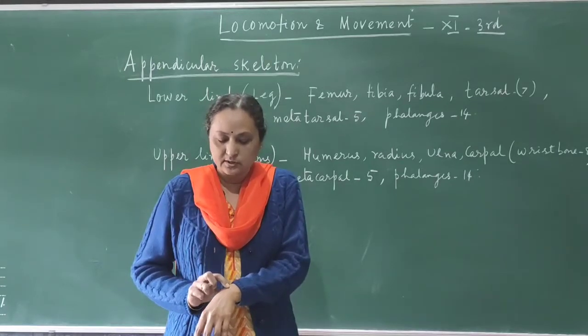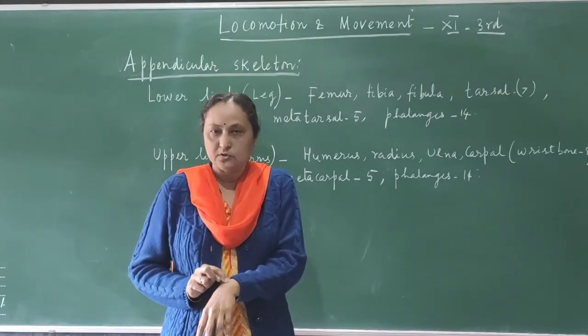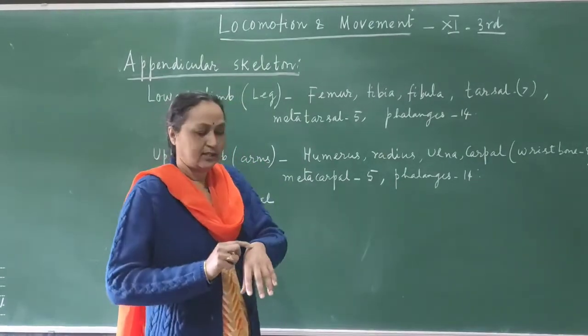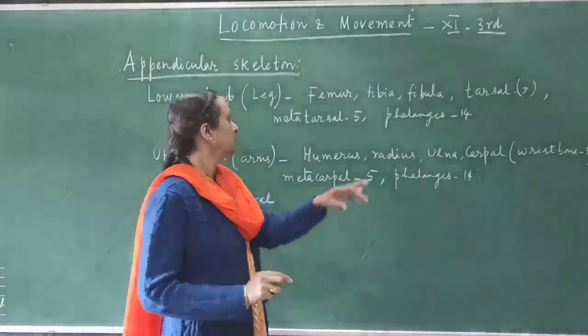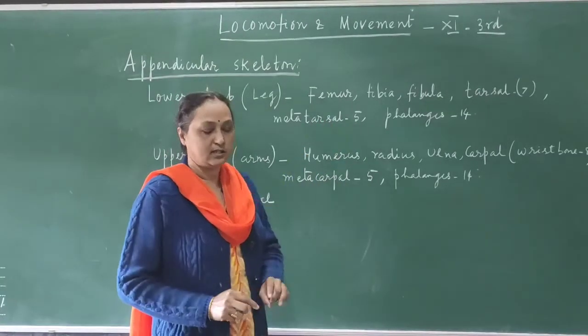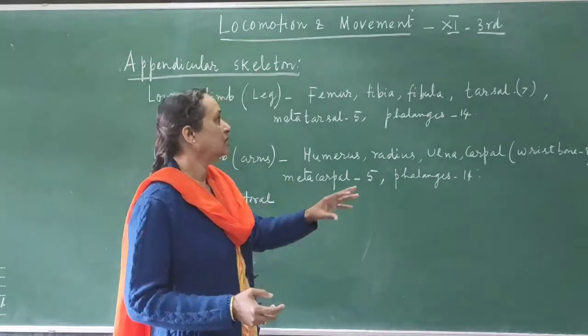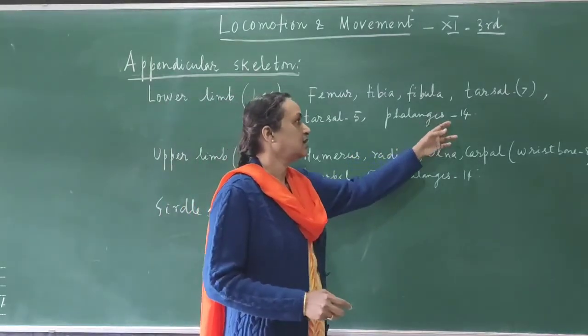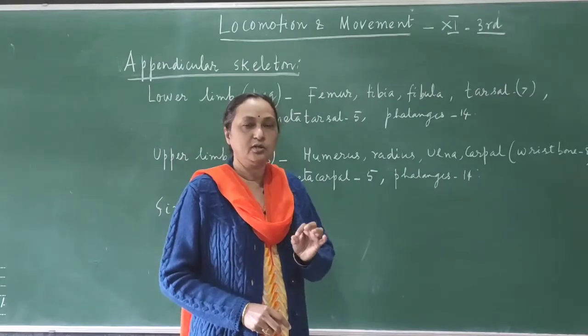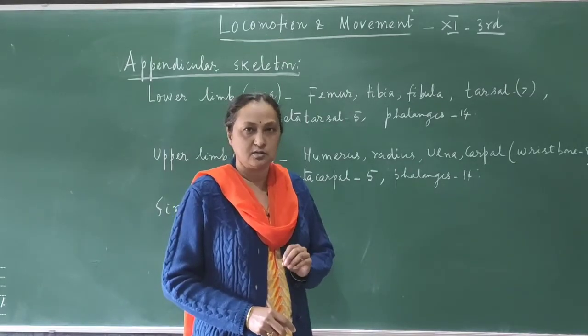Similarly, in the foot also you see this portion. Now in this portion of the foot, the number of bones is 7. Then this portion of the foot, the number of bones is 5, and they are known as the metatarsals. Then in all the fingers altogether, which are known as the phalanges, the number is 14. So in both the lower and the upper limb, the total number of bones is 30 each.